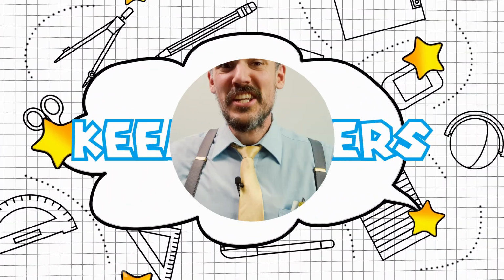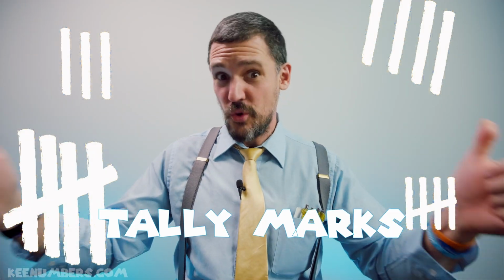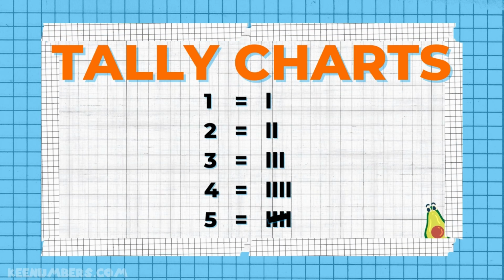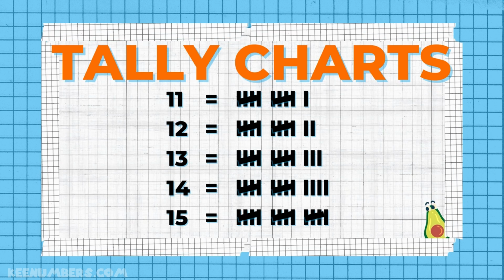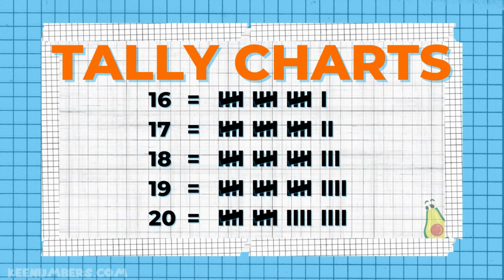Tally marks! Tally marks or tally charts. These lines give us a way to write down the numbers 1, 2, 3, 4, and 5. But the key is every time you get to a 5 or a multiple of 5, like 10, 15, 20, you're gonna draw a diagonal line to indicate 5. So 1, 2, 3, 4 will be vertical lines, and then when you get to a 5, 10, 15, 20, you do a diagonal line.